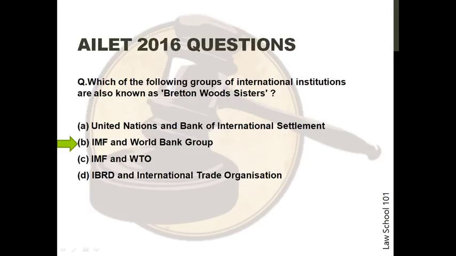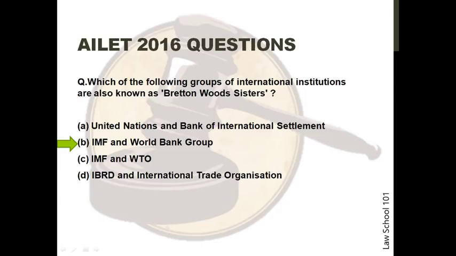There was one question, which was, which of the following groups of international institutions are also known as the Bretton Woods Sisters? The options are: Number 1, the United Nations and the Bank of International Settlement. Number 2, IMF and the World Bank Group. Number 3, IMF and WTO. And number 4, IBRD and the International Trade Organization. The correct answer choice is option B.